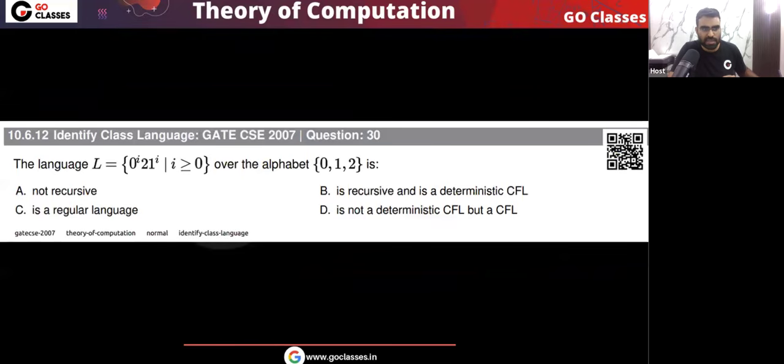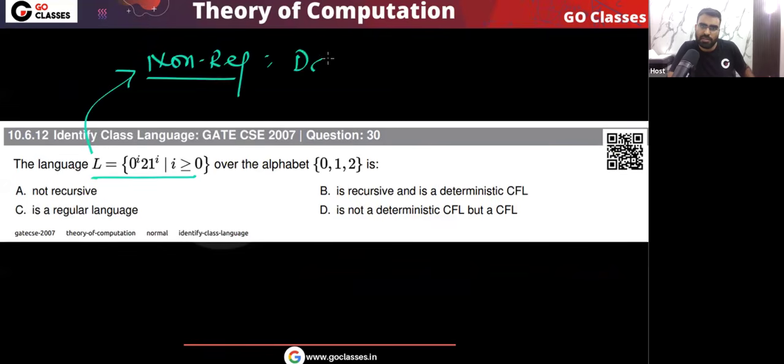So the question is asking which type of language is this? You can easily see this language. The best answer will be that this language is non-regular but DCFL. This is non-regular but this is a DCFL. Now let's see the options.